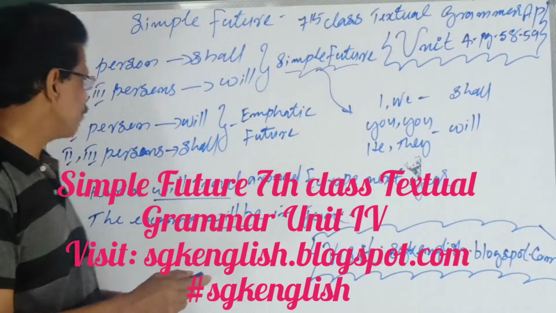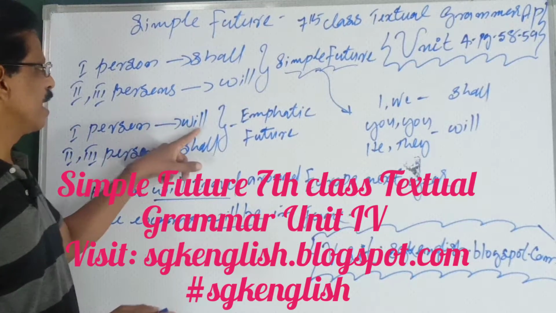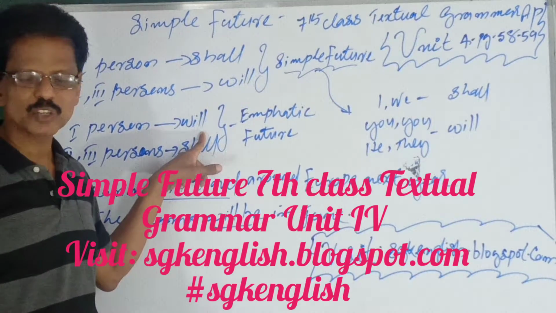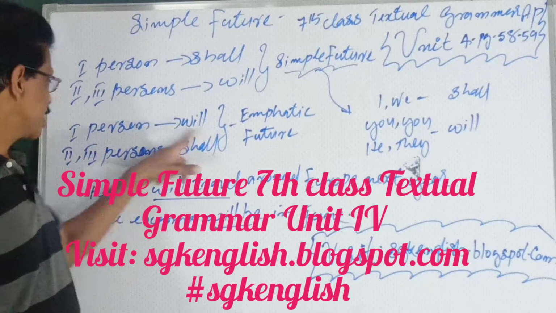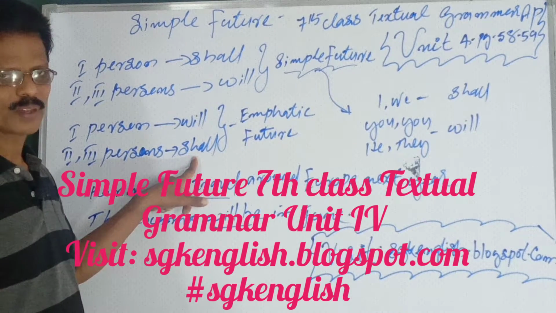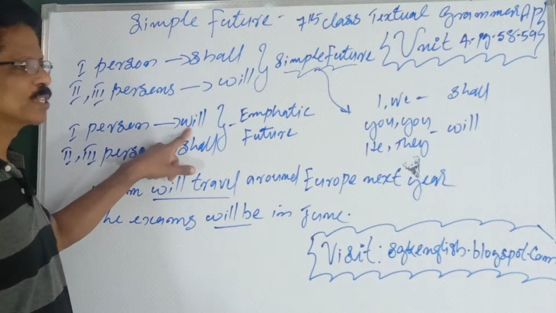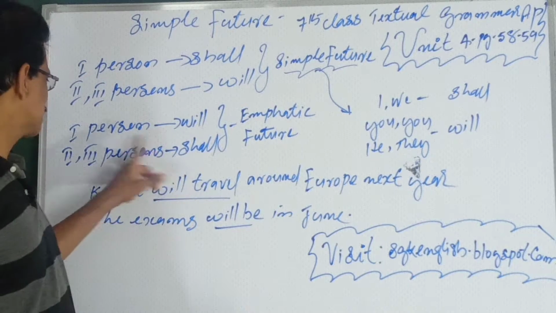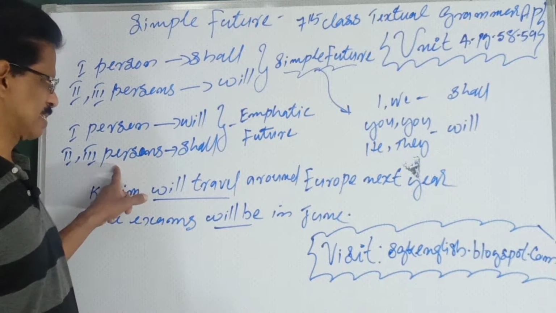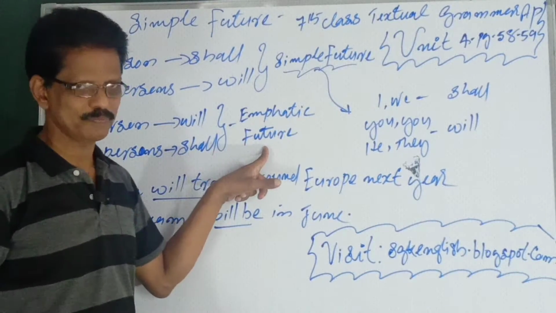But if will is used with the first person and shall with the second and third persons, it is known as emphatic future.